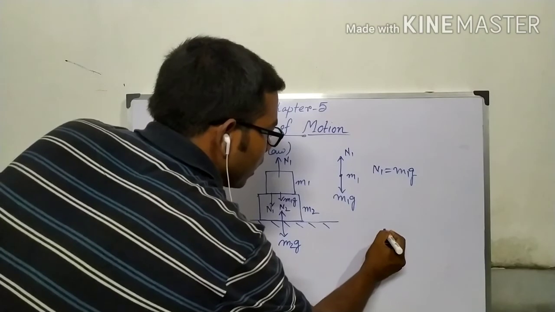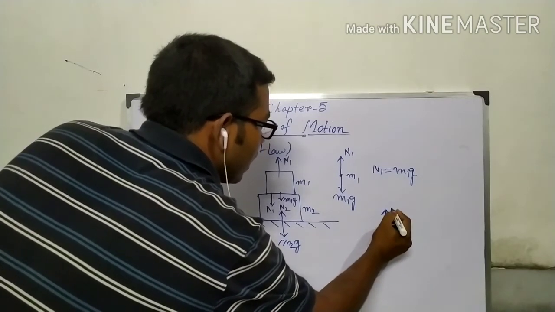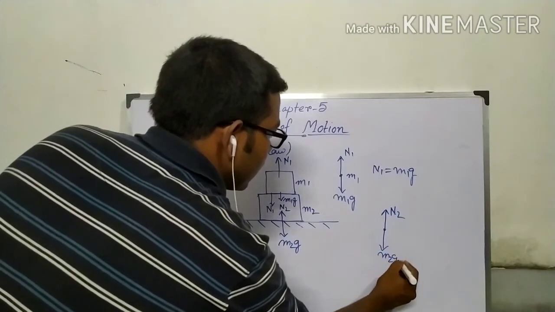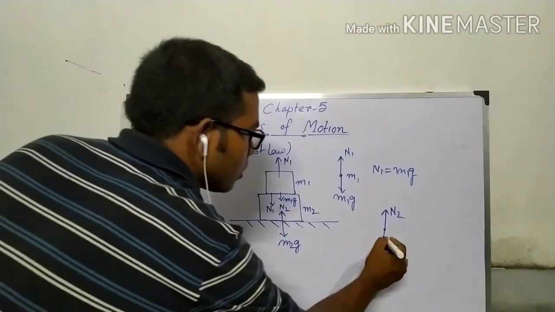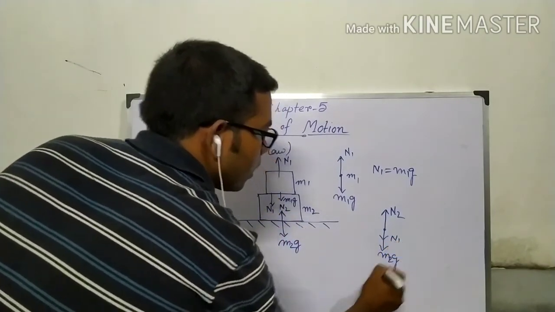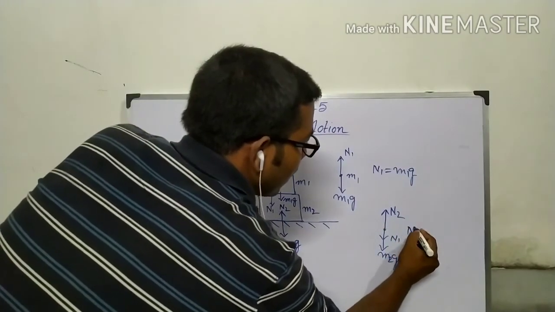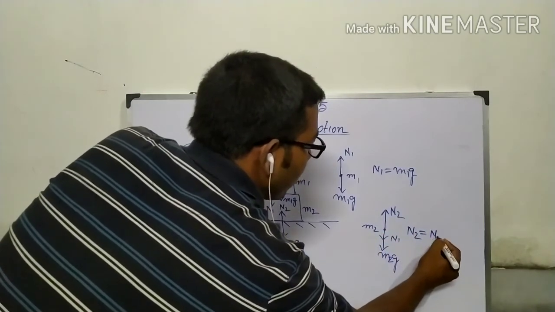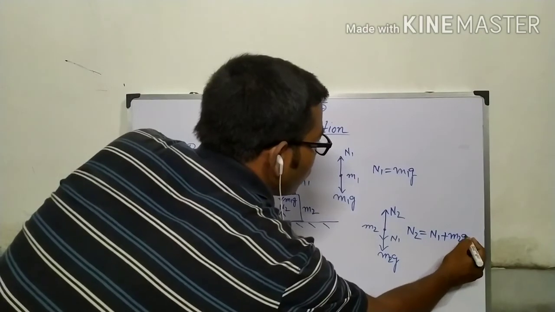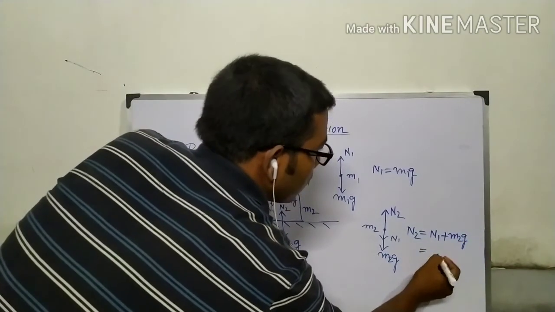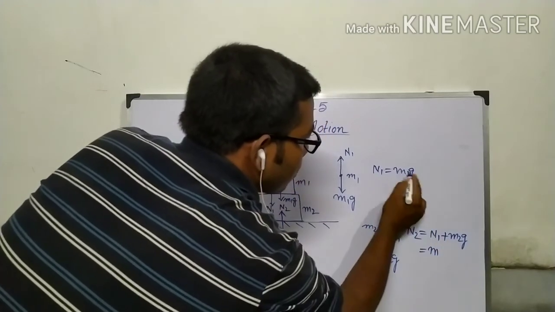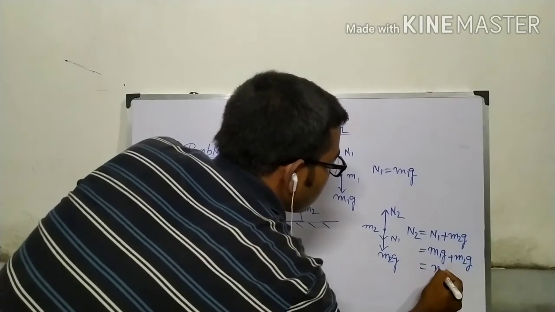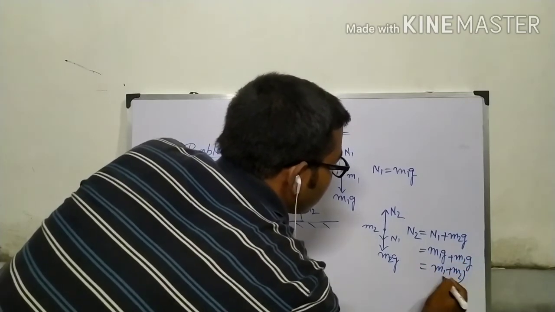And for this block we can make the free body diagram just like that: upward direction N2, downward M2g, and another downward force is N1. So for the M2 block we can write N2 equals N1 plus M2g. The value of N1 is M1g, so N2 equals M1g plus M2g, which is (M1 plus M2) times g.